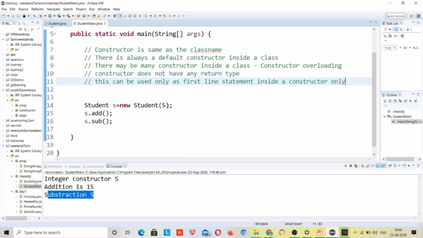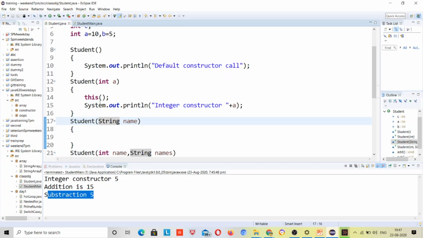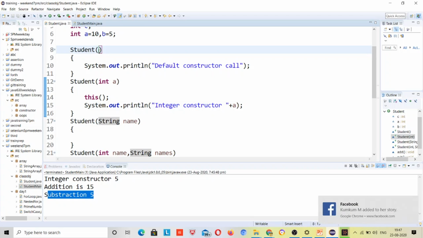If I will call this like this, right? I am passing a parameter to this constructor. So what is the data type of this 5? Integer. So it's going to find a constructor which has one integer parameter. It's going over here, right? Once it came inside this one-integer-parameter constructor, it has seen that this is calling a default constructor because no parameter is present inside this constructor. A no-parameter constructor is also termed a default constructor. You can see no parameter is present over here, right?